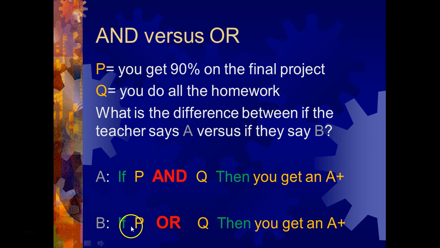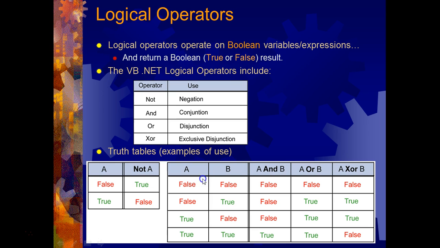And we're saying when this whole thing is true, then you get the A plus. So what do we need in order to make this whole thing true? We only need one part of them to be true. That is, you only need P or you only need Q. On the other hand, to make A and B true, you have to have both P and Q true. Otherwise, if only one of them is true, or none of them are true, then this is not true.